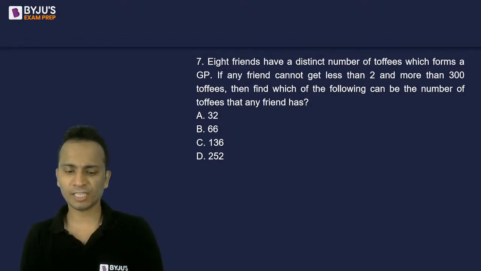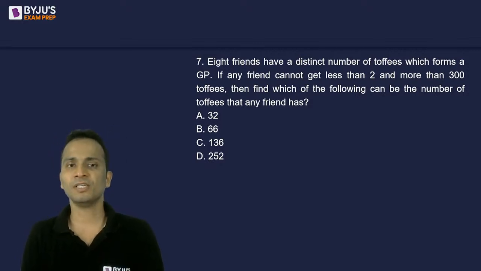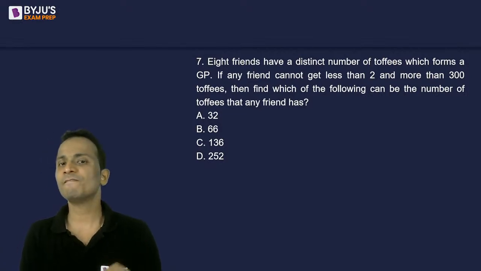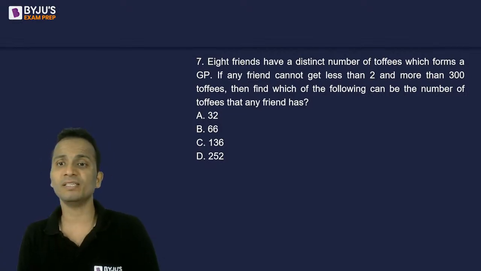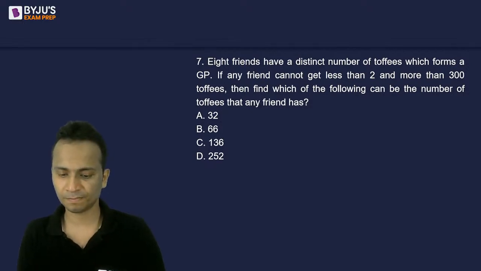Now, 8 friends have a distinct number of copies which forms a geometric progression. If any friend cannot get less than 2 and more than 300, then find which of the following can be the number of copies that any of the friends can have.